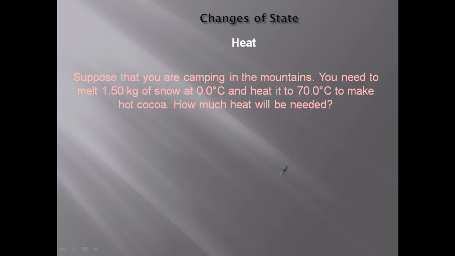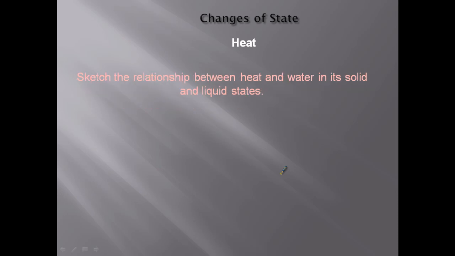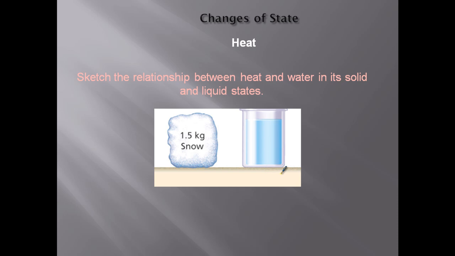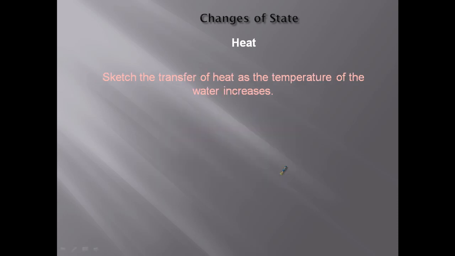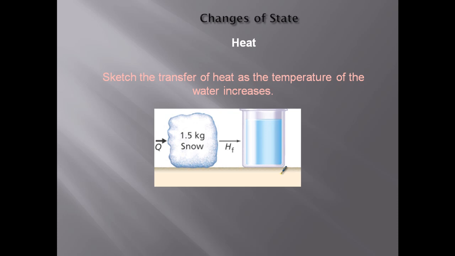Alright, just a quick example problem. Suppose you're camping in the mountains. You need to melt 1.5 kilograms of snow at 0 degrees Celsius and heat it to 70 degrees Celsius to make hot cocoa. How much heat will be needed? First, sketch a little picture. We're going to take 1.5 kilograms of snow and turn it into water. You can also add the transfer of heat as the temperature of the water increases. So Q goes into the snow. As that snow is melting, you've got the heat of fusion going on to turn it into water.